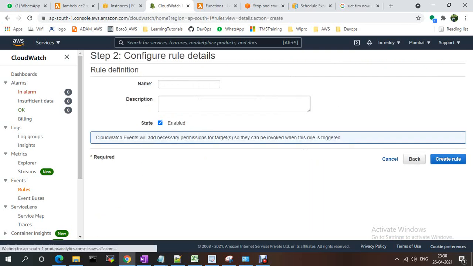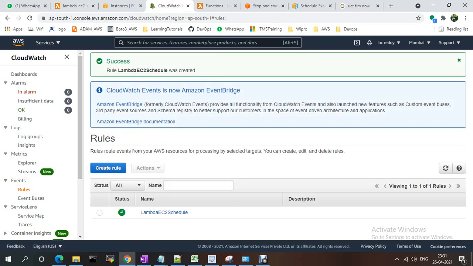So I'm creating the rule. Just give the rule name and rule definition, like Lambda EC2 schedule, something. I'm scheduling this function. If you want, provide a description, and create the rule.